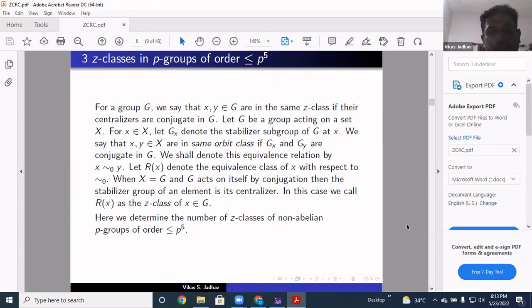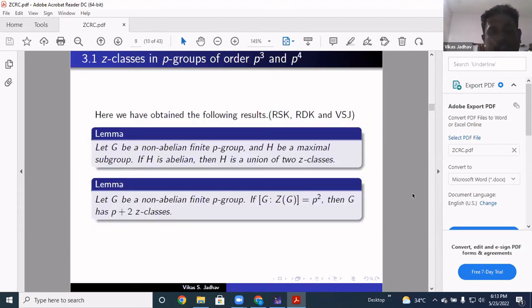So these are the results for now. After this, we have all the results which I have done with Kulkarni sir and Rahul Kitture. These are all results we have developed regarding groups of order less or equal to P raised to 5, and this is being published in the Bulletin of the Allahabad Mathematical Society. One of the results is: let G be a non-abelian finite P group and H a maximal subgroup. If H is abelian, then H is a union of two Z classes. Another lemma: let G be a non-abelian finite P group. If the index of the center is P square, then G has P plus 2 Z classes. So these are the initial results we started with.